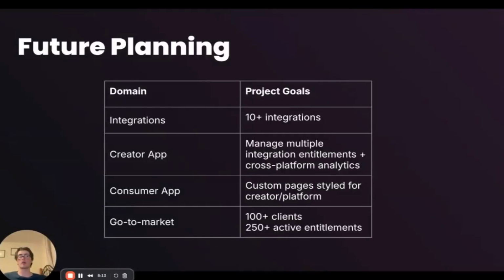On the creator app side, we want to really build out the cross-platform analytics for them to understand what's going on with their content across platforms. This is a place where we think we can add a lot of value with the product, and also make sure that things are very abstract and handled very well across integrations within the app. On the consumer side, we'd like to have custom pages styled for each creator and platform, which is just going to make it feel like a more unique, personalized experience for them.